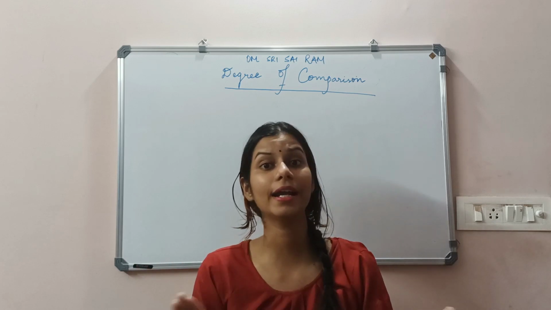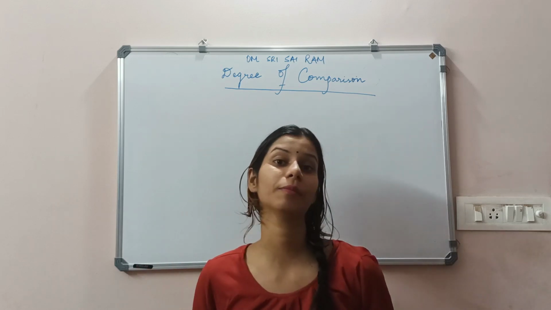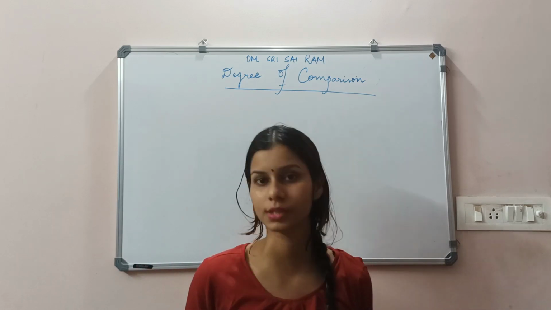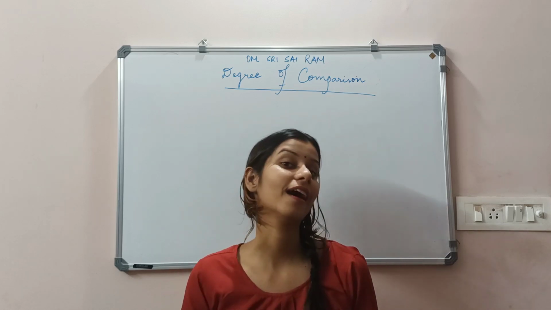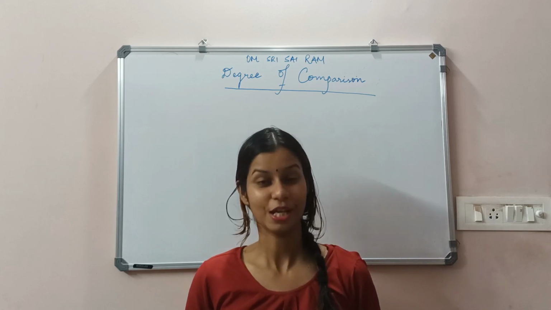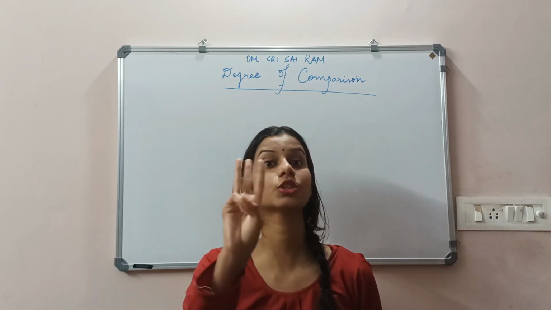लेकिन यहाँ पर अभी end नहीं हुआ है. Degree of comparison is based on three forms: positive form, comparative form, and the last one, superlative form. So let's now discuss these three forms.